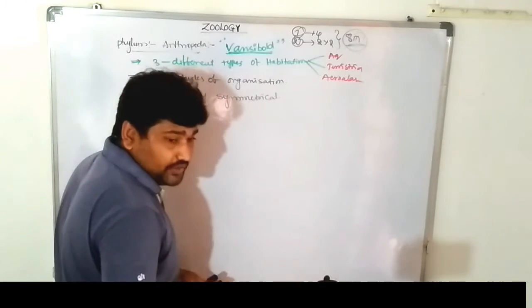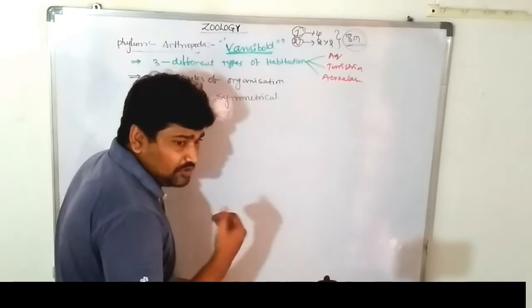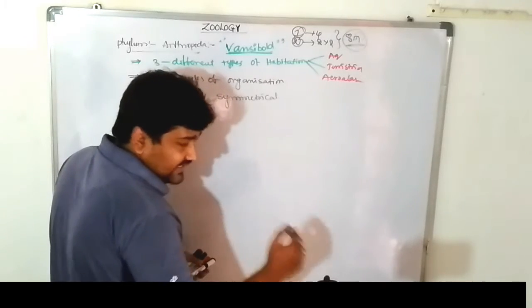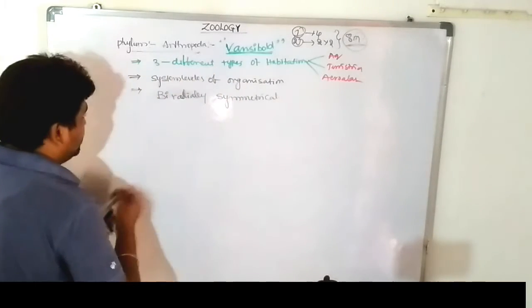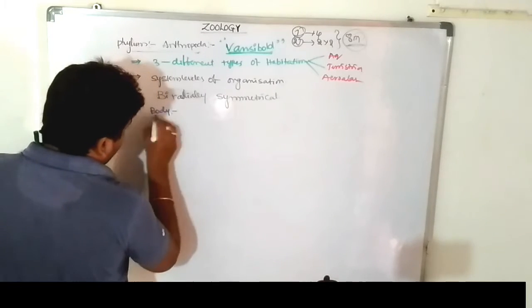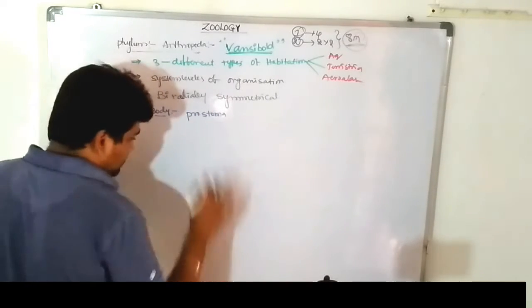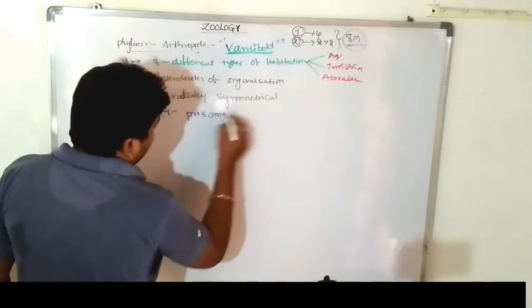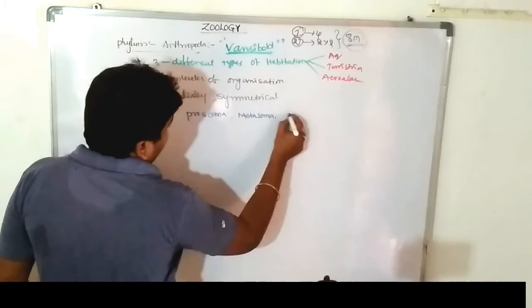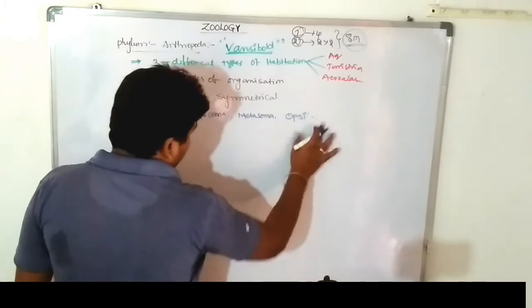The body is distinguished into 3 regions. What are they? Prosoma, mesosoma, and opisthosoma, nothing but head, thorax, and abdomen. The body is distinguished into prosoma, metasoma, and opisthosoma.